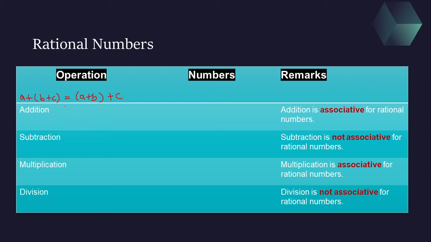Now let's take an example. We will take A as half, B as 3 by 2 and C as 5 by 2. Again I repeat, you can take random examples, any fraction you can choose. Now let's take the first one, half plus in bracket 3 by 2 plus 5 by 2.